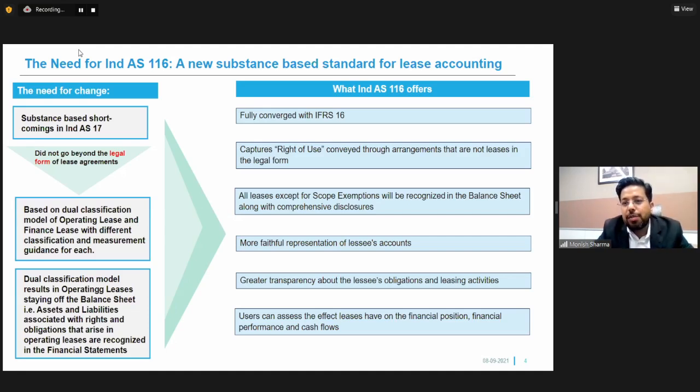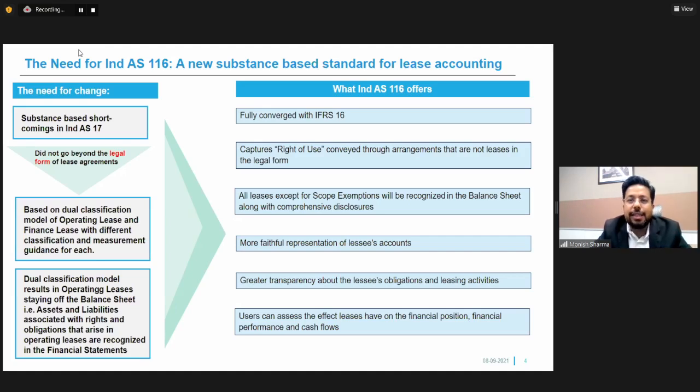There are two concepts which have been introduced into the standard. One is right of use and the other is lease liability. We will be discussing these two concepts in our subsequent slides. Then there are certain practical assumptions which have been given by the standard, and we will be discussing those as well.